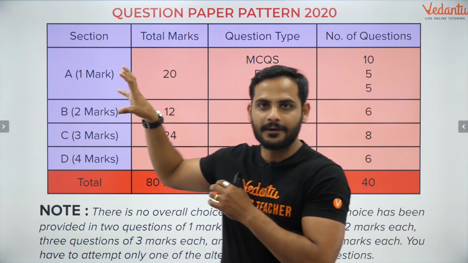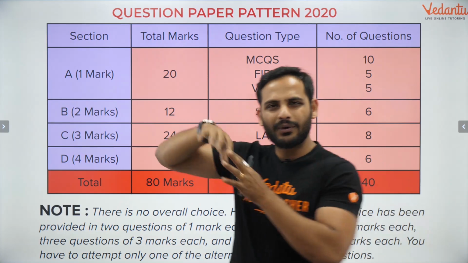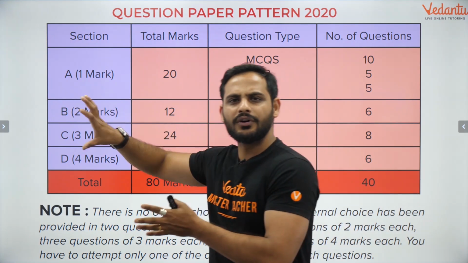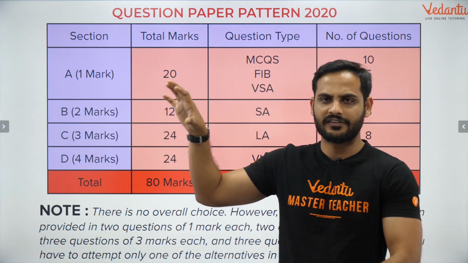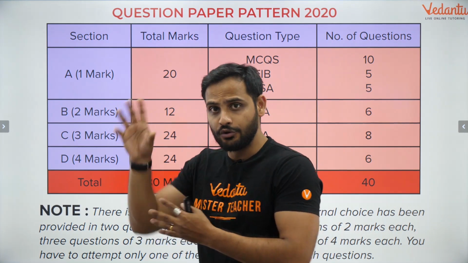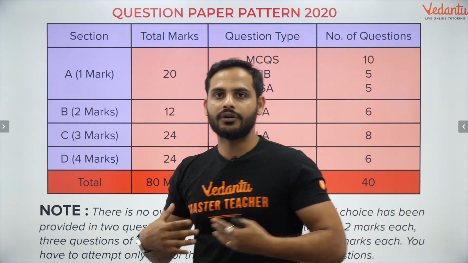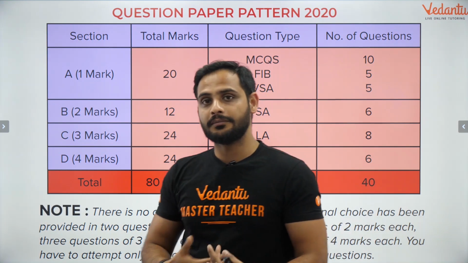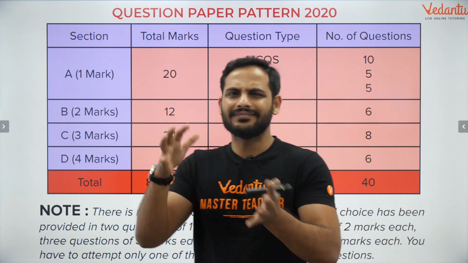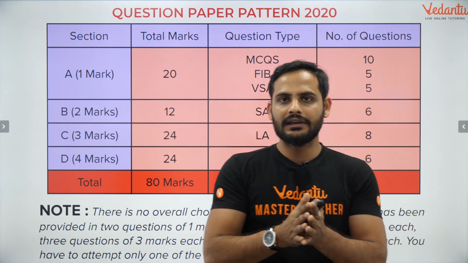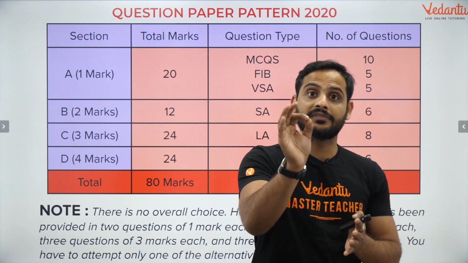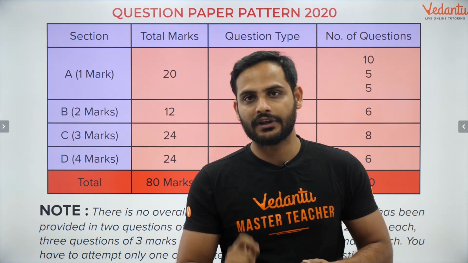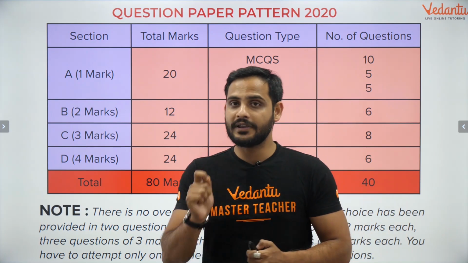Suppose in science, one question is of the human eye, so draw the diagram or something. I'm just giving you an example. Or let's say another one is for your digestive system. So now if you're good with the drawing of the human eye, draw that. If you're not very sure about the human eye part, if you are sure about the digestive system, then draw that. So these kinds of questions you need to tackle in such a way that whatever part you can represent better, that will help you in getting good marks. Your presentation should be awesome.